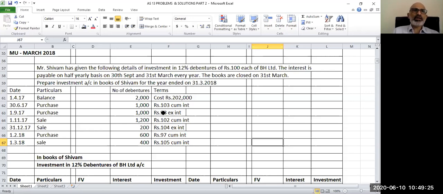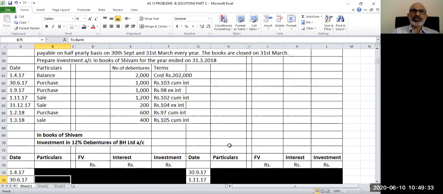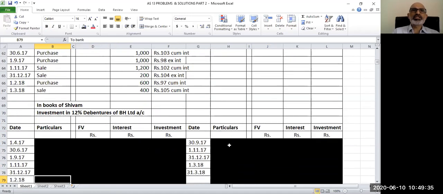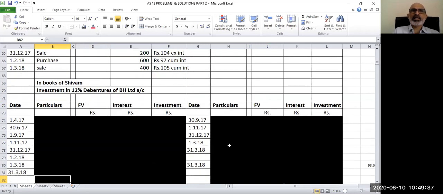So when you open the investment in 12% debentures account of BH Limited in the books of Shivam, we will have to take this as the opening balance. Now, when you do this ledger for investment, as I already told you, we need a couple of additional columns: particulars, face value, interest, and investment, both on the debit as well as the credit side.